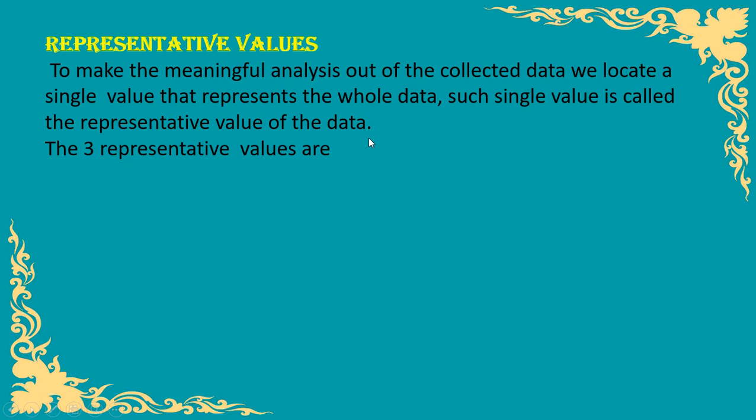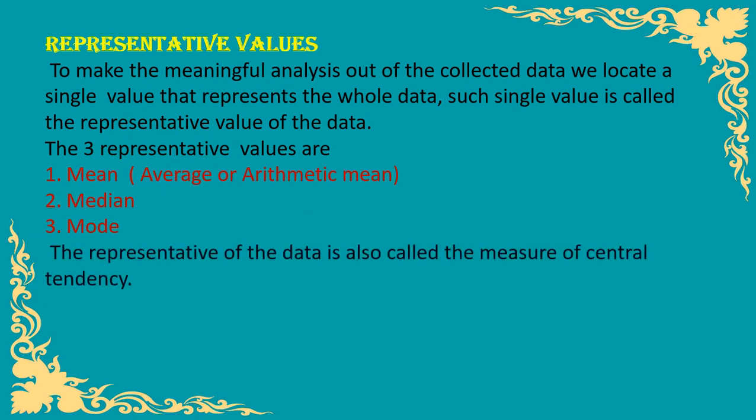There are three types of representative values: mean, which is also known as average or arithmetic mean, median and mode. All these three are representative values. These representative values of the data are also known as measures of central tendency.